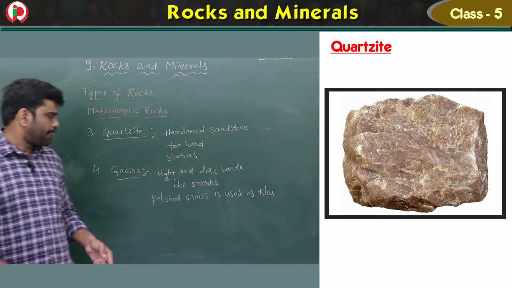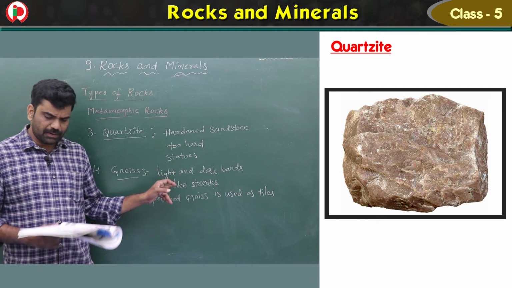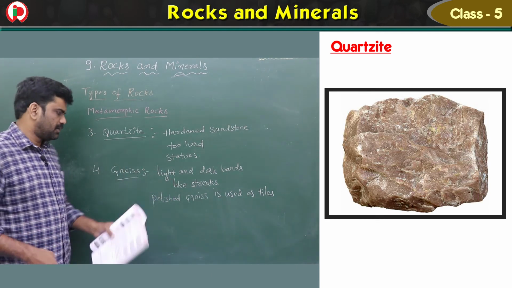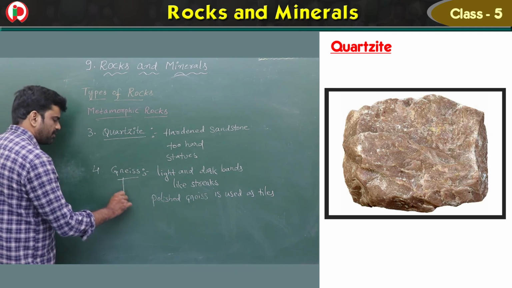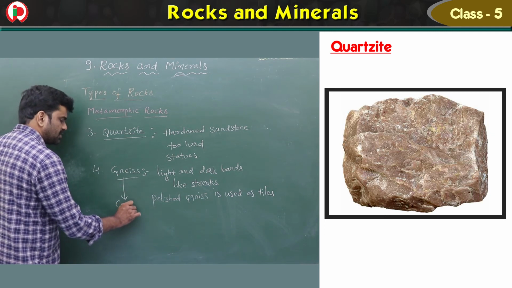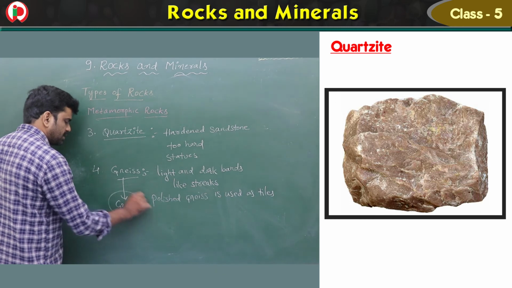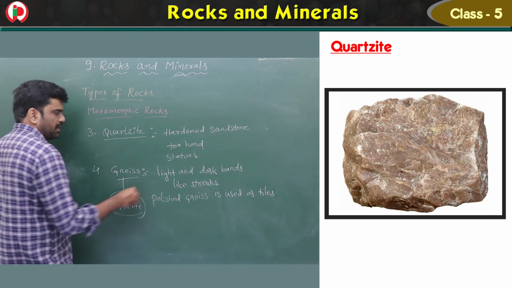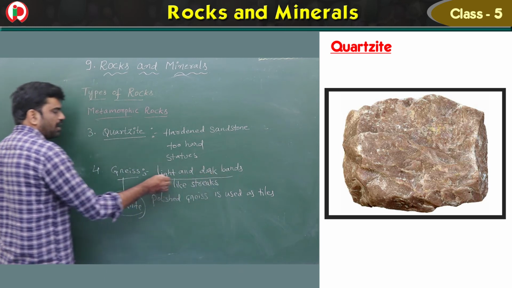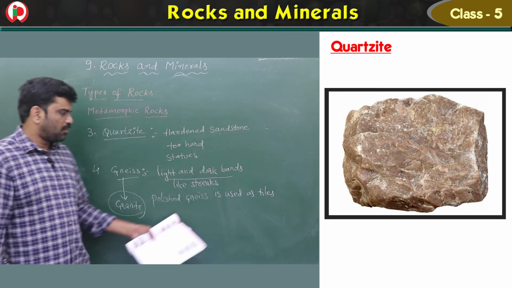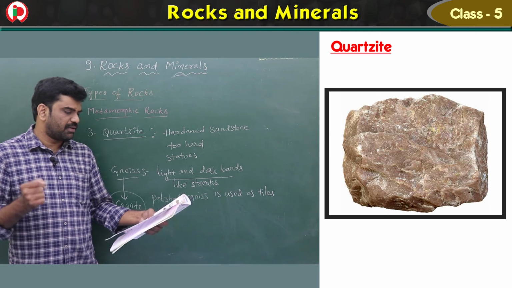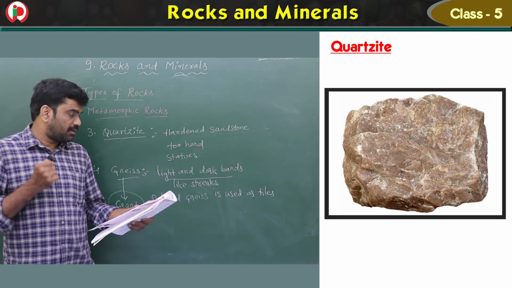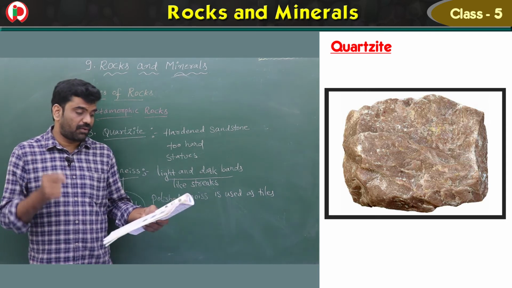So here, see, this gneiss is light. It is a metamorphic rock of granite, children. That means granite can be changed into gneiss due to immense heat and pressure, and it consists of light and dark bands like streaks. Polished gneiss is used as tiles for flooring.